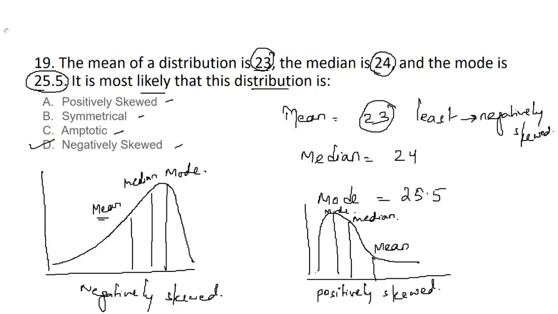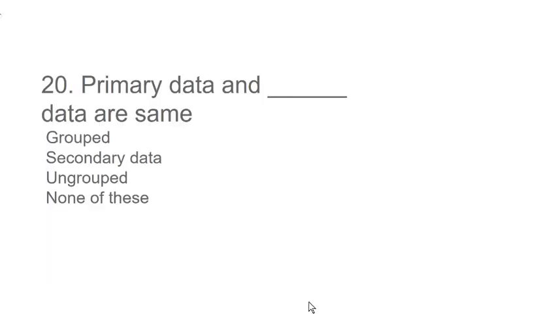Next question. Primary data and dash data are same. Primary data and ungrouped data are same. Secondary data and grouped data are same. So primary data and ungrouped data are same, so C will be our correct option.